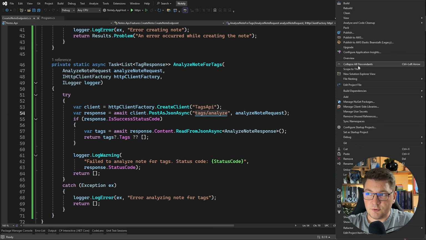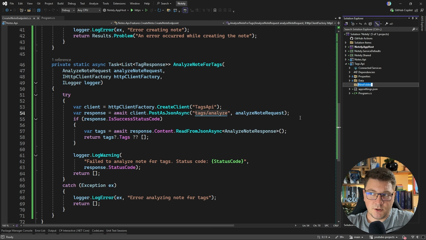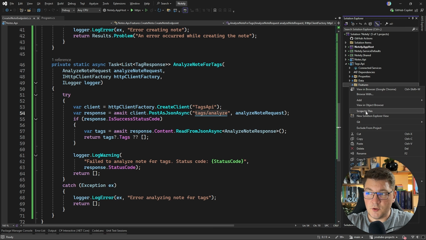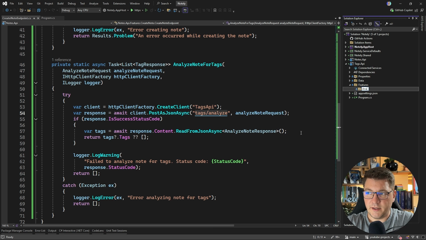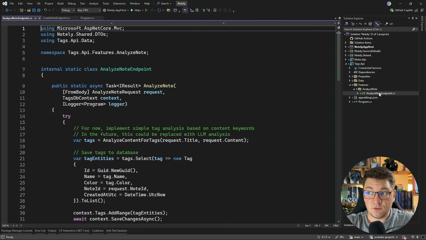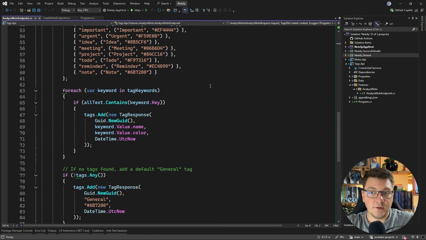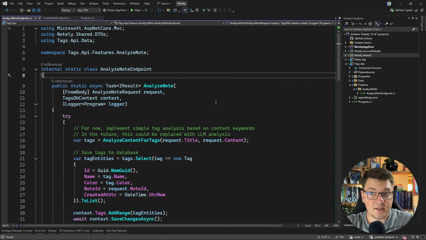So again, in order to save us some time, and because this part isn't too interesting, I'm just going to define the feature folders, the base features folder. Inside of it, I'm going to define a new feature called analyze note, and I'll drop in the implementation. If I go into the analyze note endpoint, you'll see that we are missing our contracts. So I need to reference the Notely shared library, and now this should work. And here's our implementation for the analyze note endpoint.